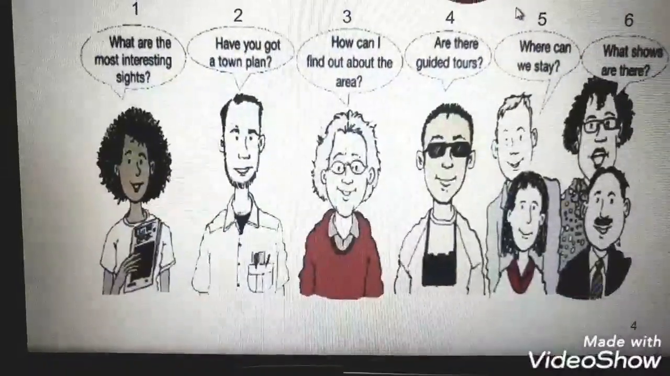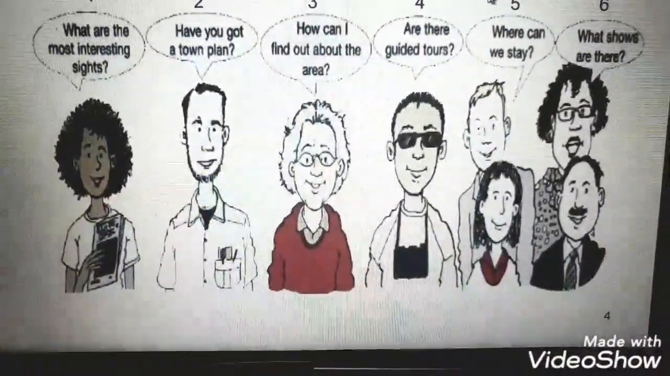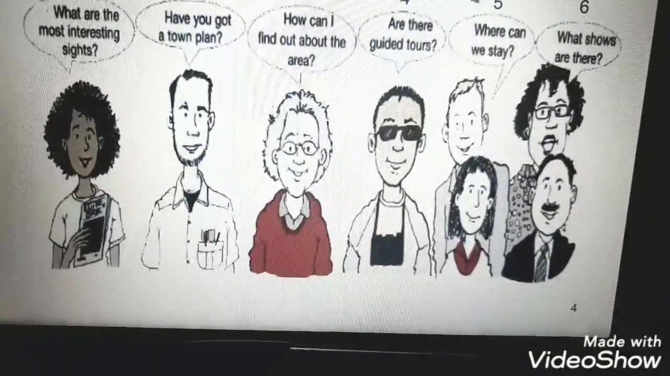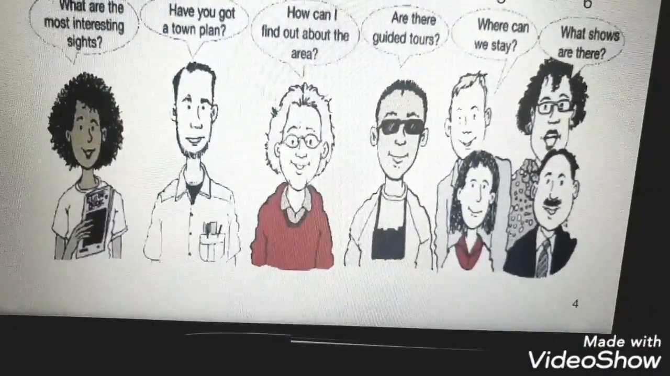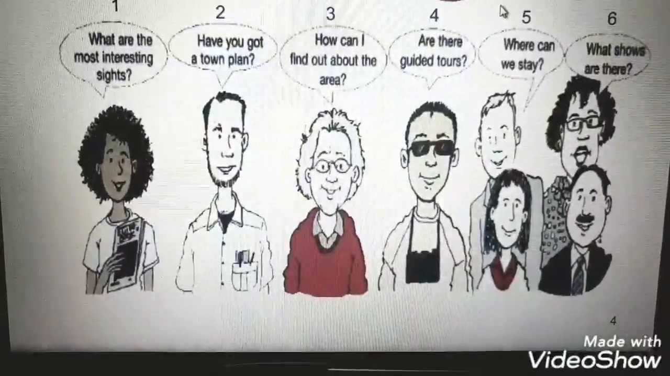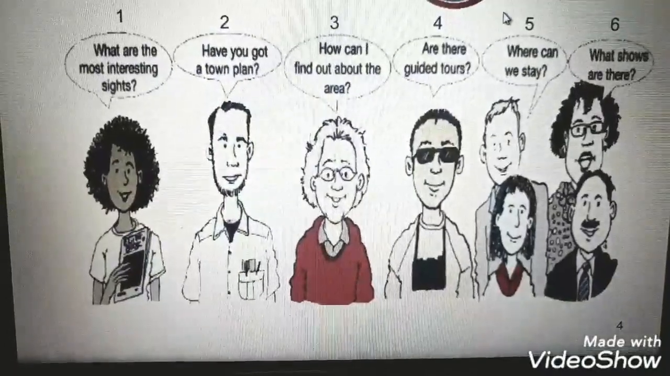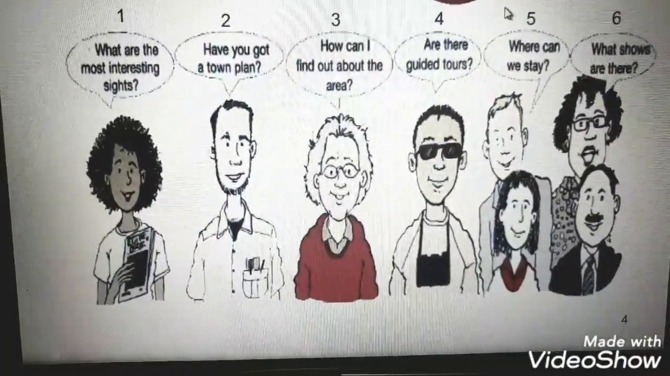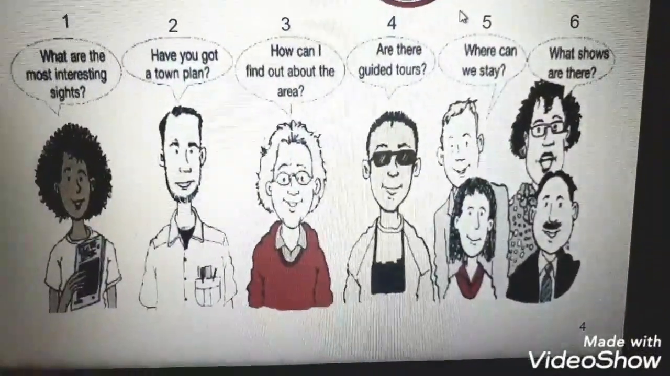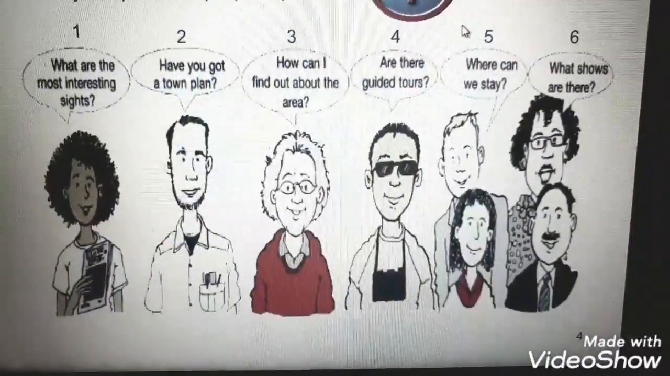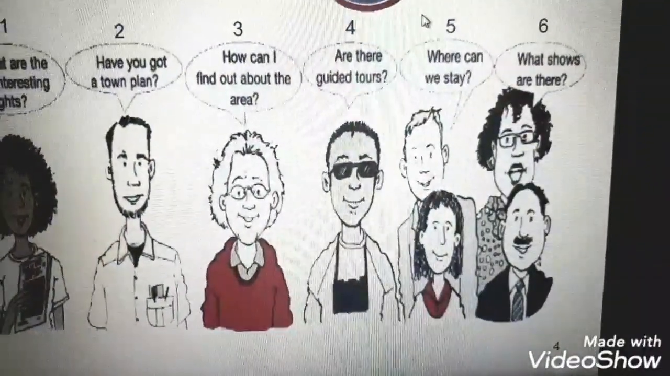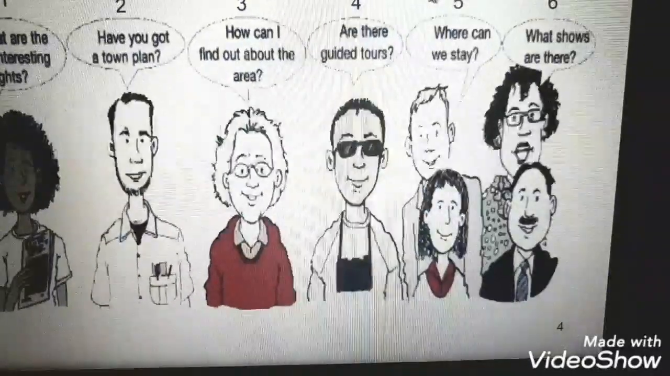What are the most interesting sites? Have you got a town plan? How can I find out about the area? Are there guided tours? Where can we stay? What shows are there? Okay. The lady asked the guide, what are the most interesting sites? The man wanted to know, have you got a town plan? The old lady asked, how can I find out about the area?